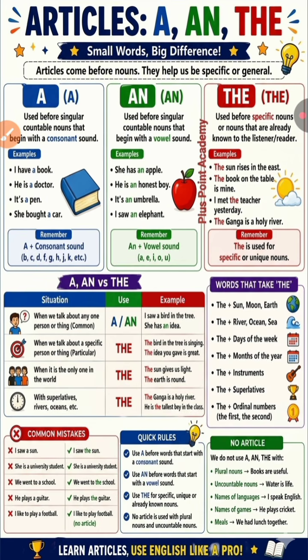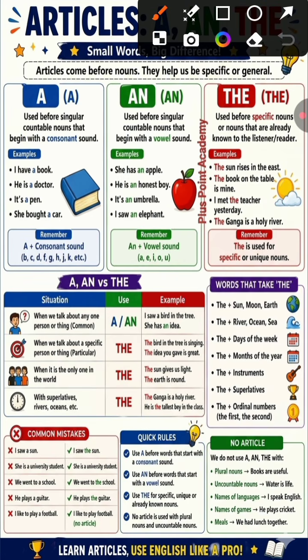So first is a, used before a singular and countable noun. Whenever there is a noun which we can count, at that time we will use a as an article. For example, I have a book. So book is what? A singular noun, so we'll use a. He is a doctor, single person. It is a pen. She bought a car, single car. So singular noun.